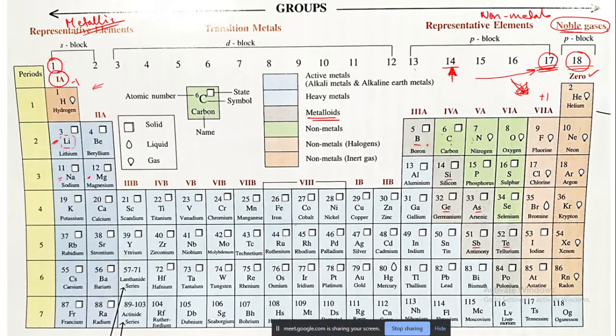We are not talking about transition metals. About the metallic property, these will show both metallic and non-metallic properties. Okay, how do we know that it is a metal or non-metal? For example, if you are asked whether this fluorine is a metal or non-metal, how will you say it? On what basis can you say that it is a metal or non-metal?